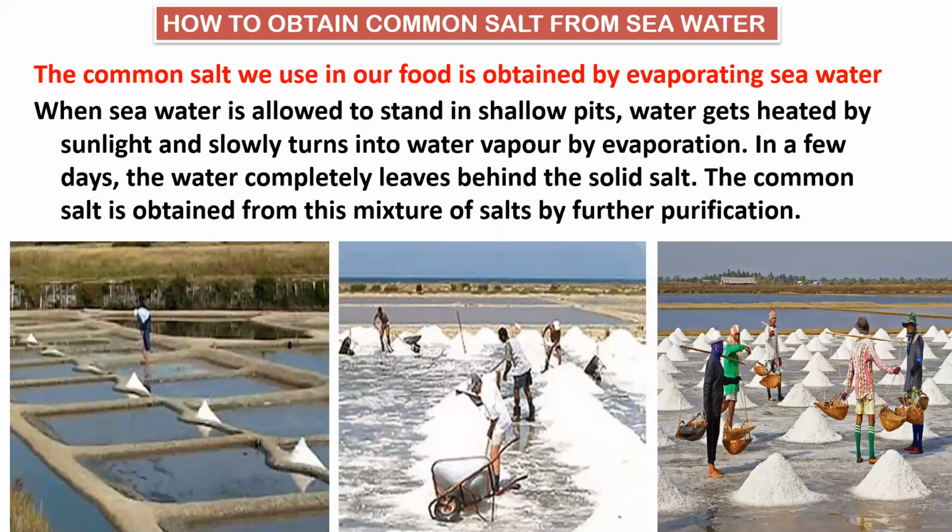Condensation. How to obtain common salt from seawater? How will you obtain common salt from the seawater? Now we only saw evaporation, but it's not possible to keep on evaporating the whole thing. This is a naturally occurring process. I'm going to teach you how. When seawater is allowed to stand in shallow pits, you can see how the seawater is standing in shallow pits. Water gets heated by the sunlight and slowly turns into water vapor, because sunlight is there throughout the day. So it will change into water vapor by evaporation.